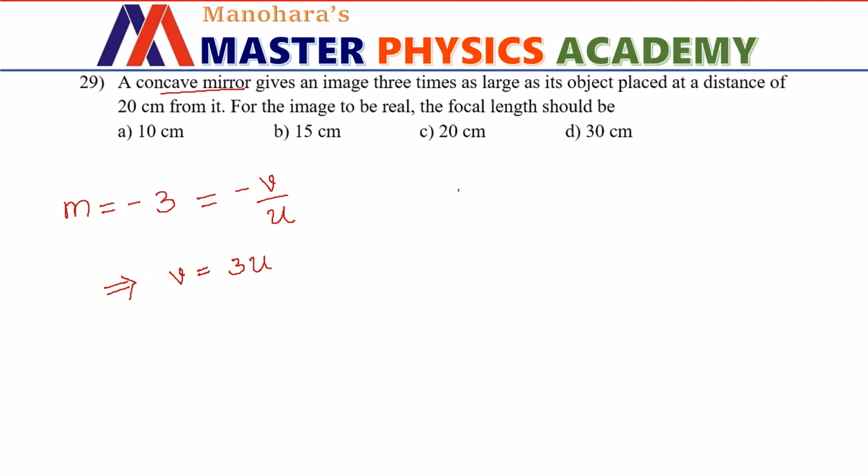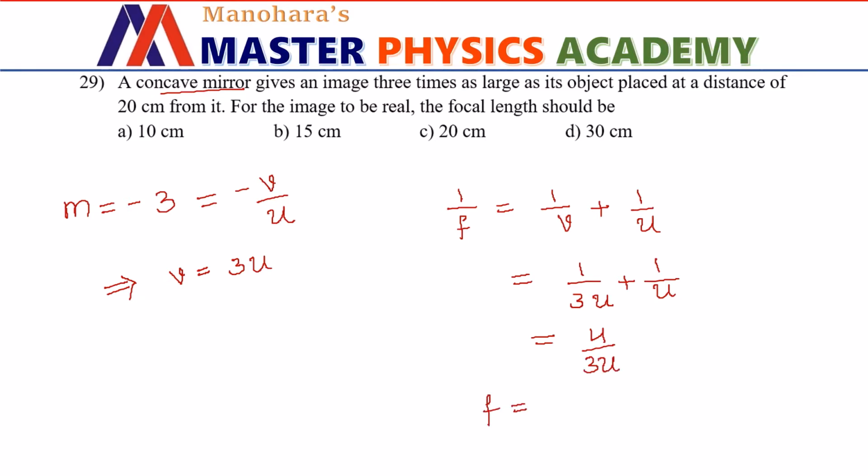And what is the mirror equation? It is 1 by F is equal to 1 by V plus 1 by U. Now substitute 1 by V means 1 by 3U. And what is 1 by U? Let us substitute later. So let us just solve this. 1 by 3U plus 1 by U. So 3U is the LCM. So it is going to be 4 divided by 3U, right? So now what is F then? F will be equal to 3U divided by 4.